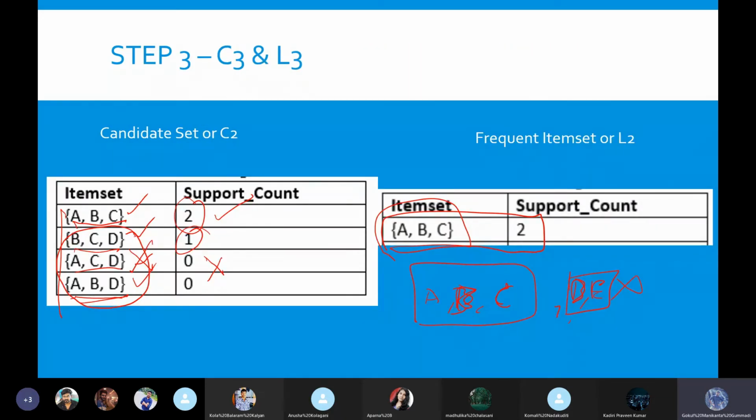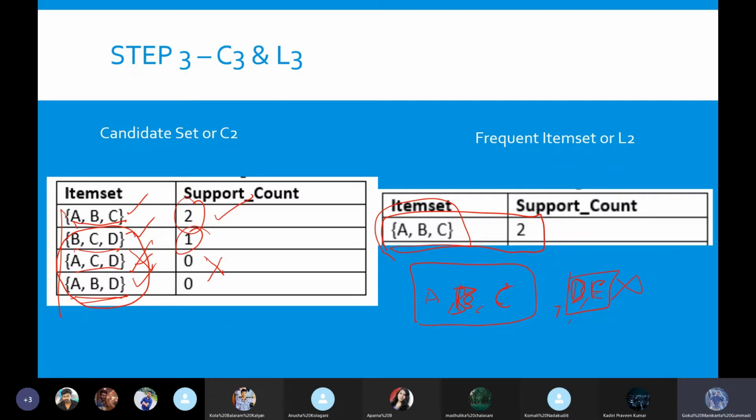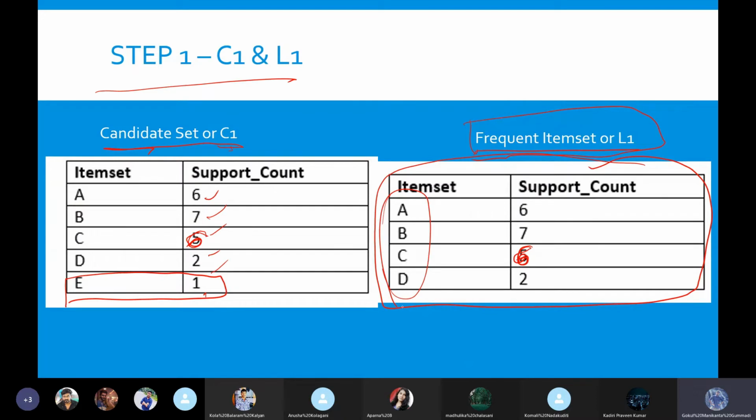This is what we go with the 4th step actually. In the 4th step, we identify the confidence. We have identified support, right? We compared which of the elements is having more support than the previous. So here we identified these are having more support than the minimum value.